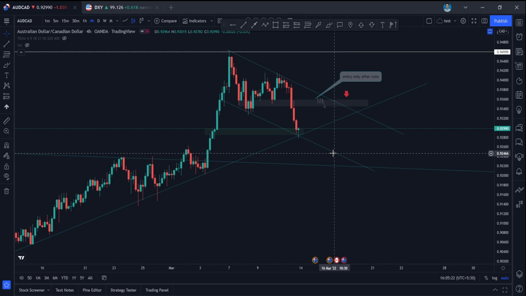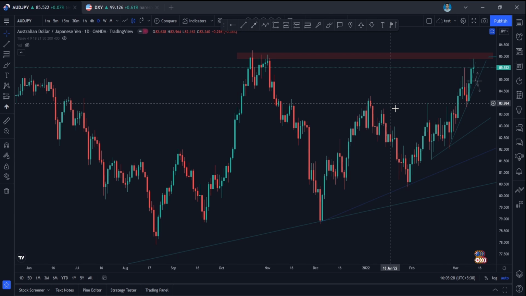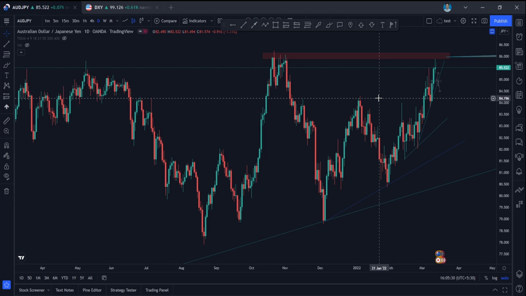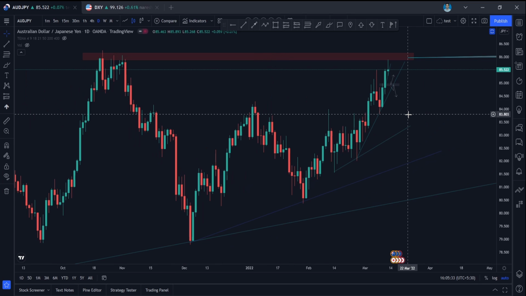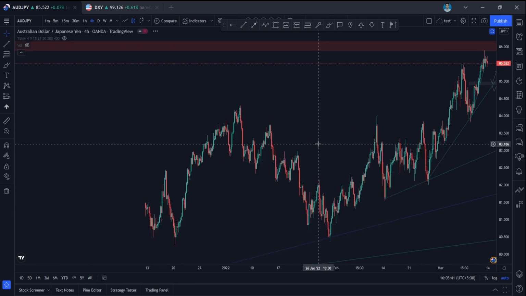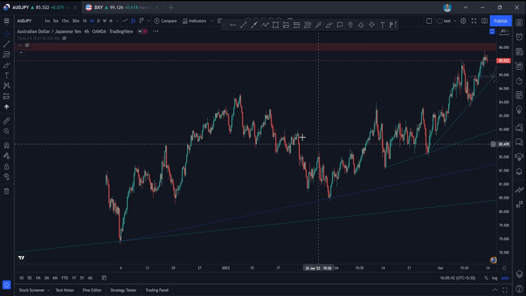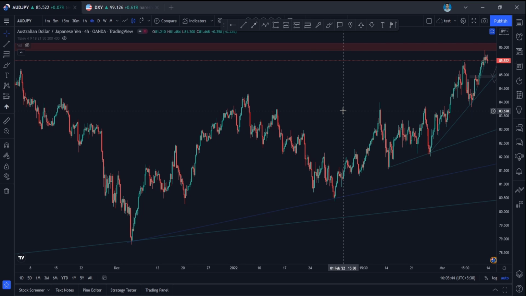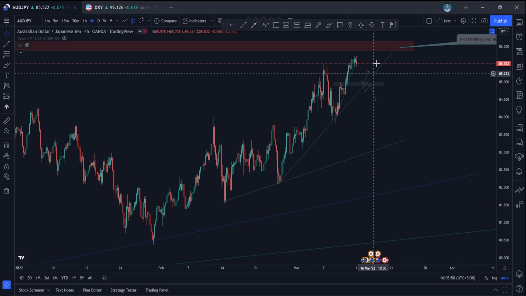So what we are having in AUDJPY, guys. AUDJPY is very tricky right now, guys. It is not at all having a good setup, but it is tightly correlated with AUDUSD. So what I'm expecting is it is in an important resistance area, so most likely it will reject here. And if it is holding this area, you can take this buy entry, and you should not target more than this because it is an important resistance area.